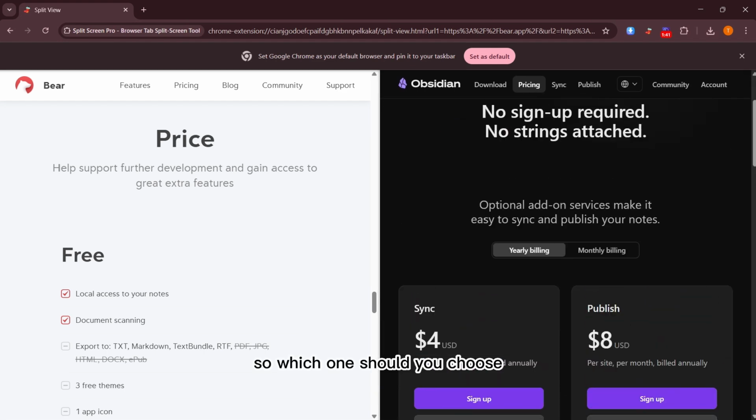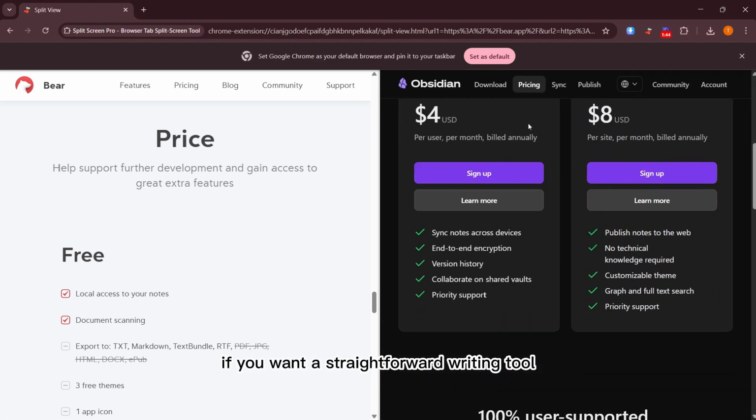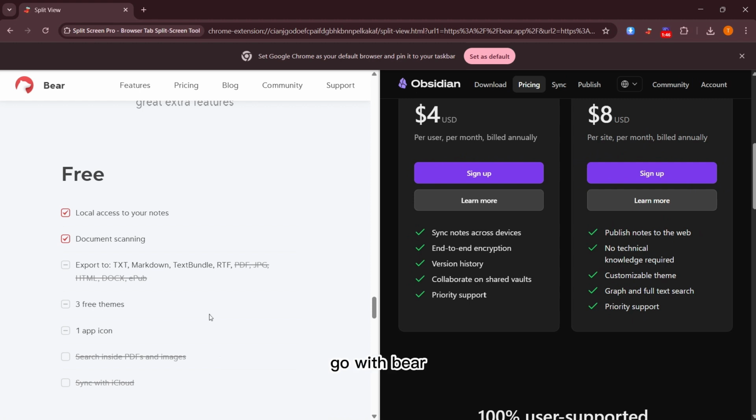So, which one should you choose? If you want a straightforward writing tool, go with Bear. If you need a powerful tool for connecting ideas, Obsidian is the better choice.